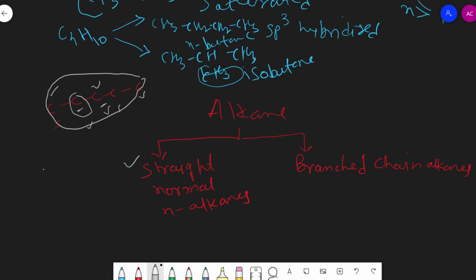Now this type of alkane can be represented by the formula CH3(CH2)n CH3, that is, CH2 taken n times between the two CH3 groups.